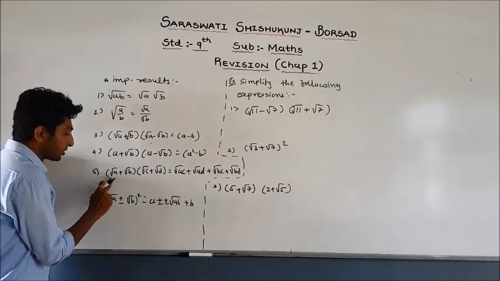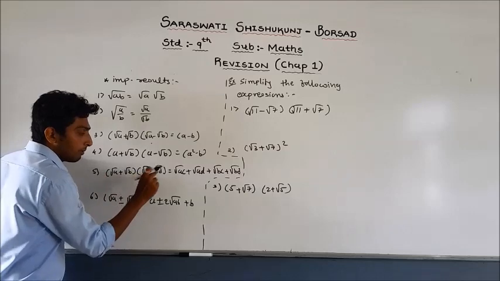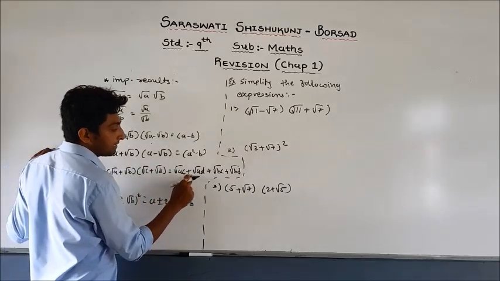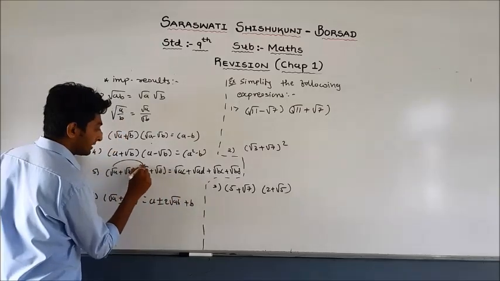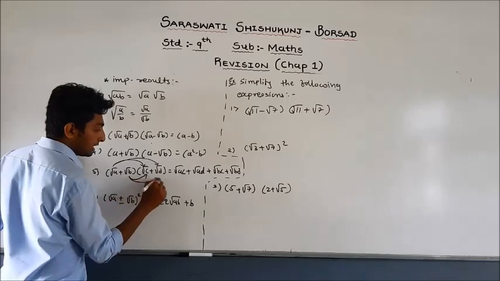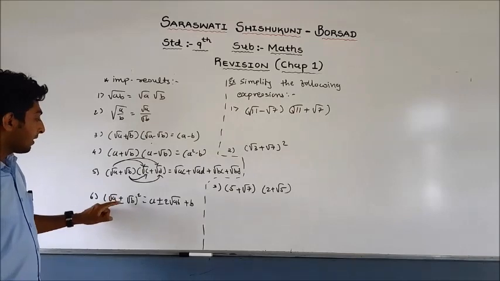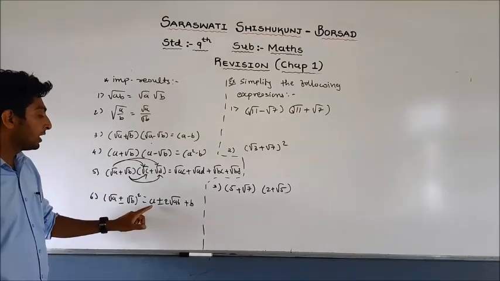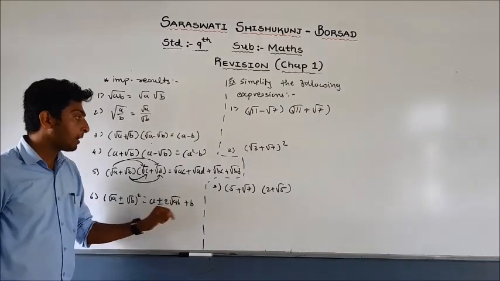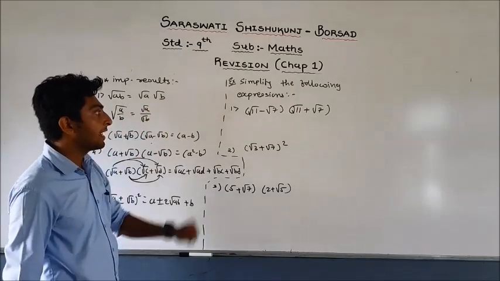Whenever you are given root A plus root B into root C plus root D, we can write root AC plus root AD plus root BC plus root BD. And this one: root A plus minus root B whole square equals A plus minus 2 root AB plus B. Now by using these identity results, let us simplify the following expressions.